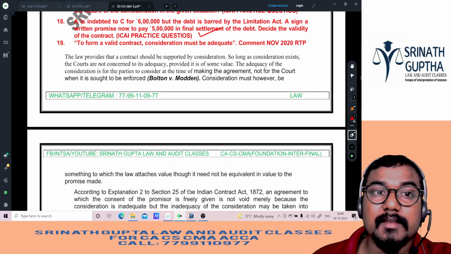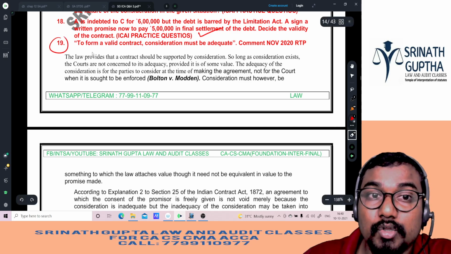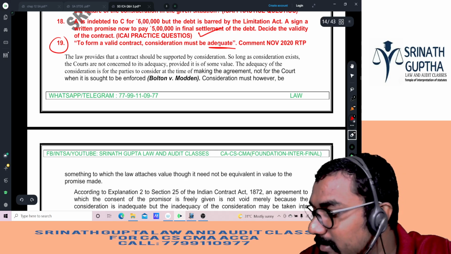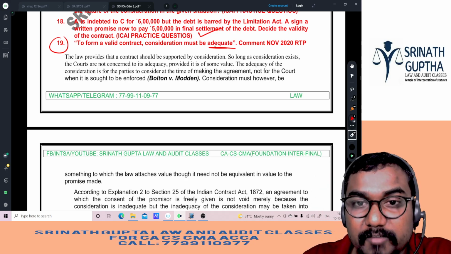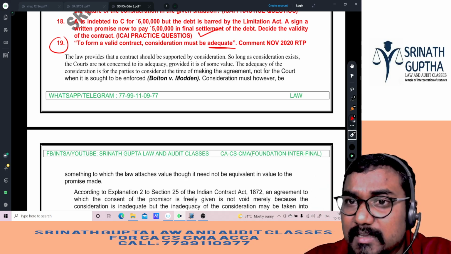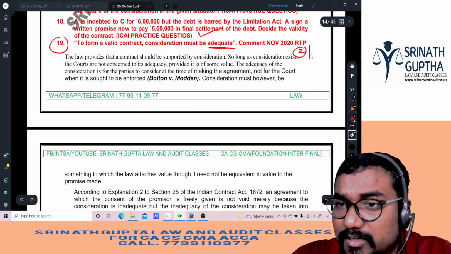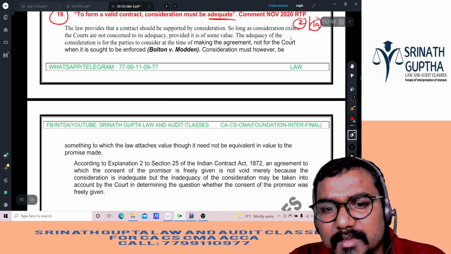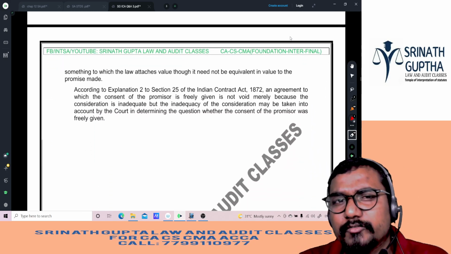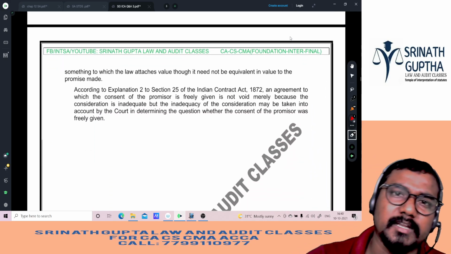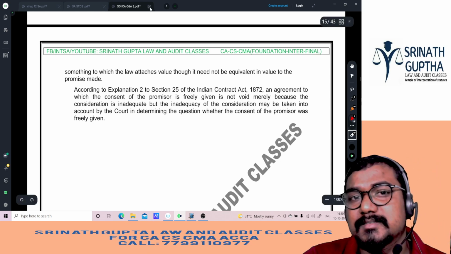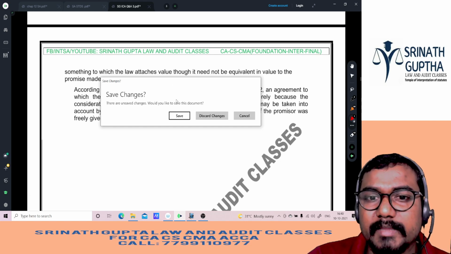One more question, beta. 19th question. To form a valid contract, consideration must be adequate? It need not be adequate. It can be grossly inadequate also. I think the second question is this thing only. Second question and 19th question, same, no? But the moral of the story, beta, these questions only will come in the exam. If you prepare these questions, that is more than sufficient, beta. You will be coming with flying colors. Exactly these questions will come in the exam, sir.